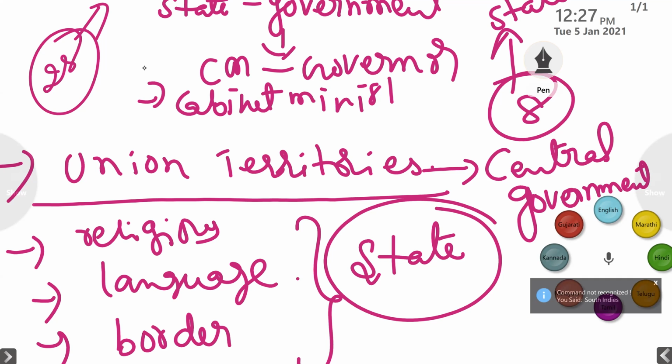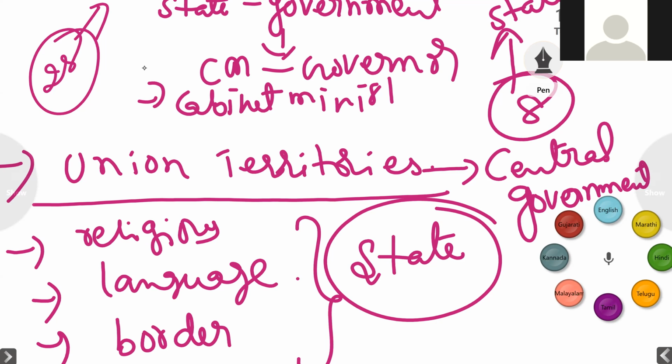So what are the union territories? We have 8 union territories. What are those 8 union territories?